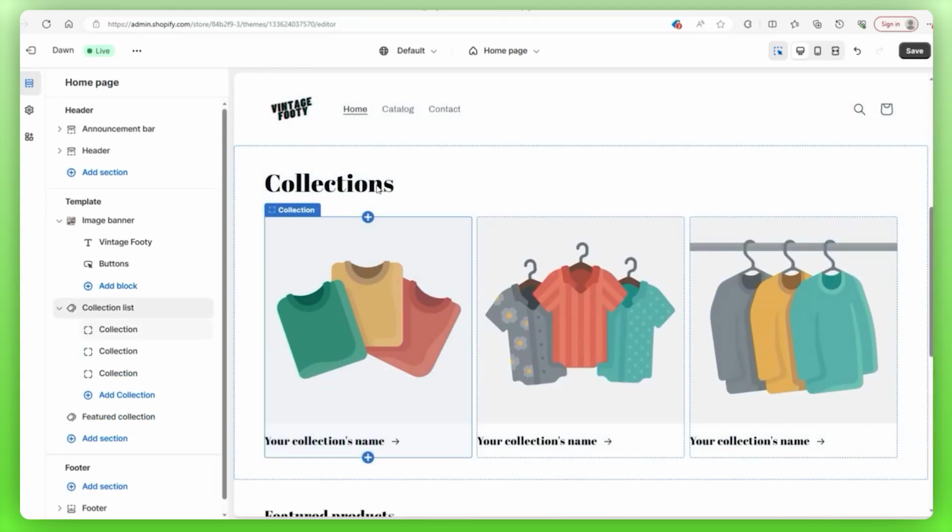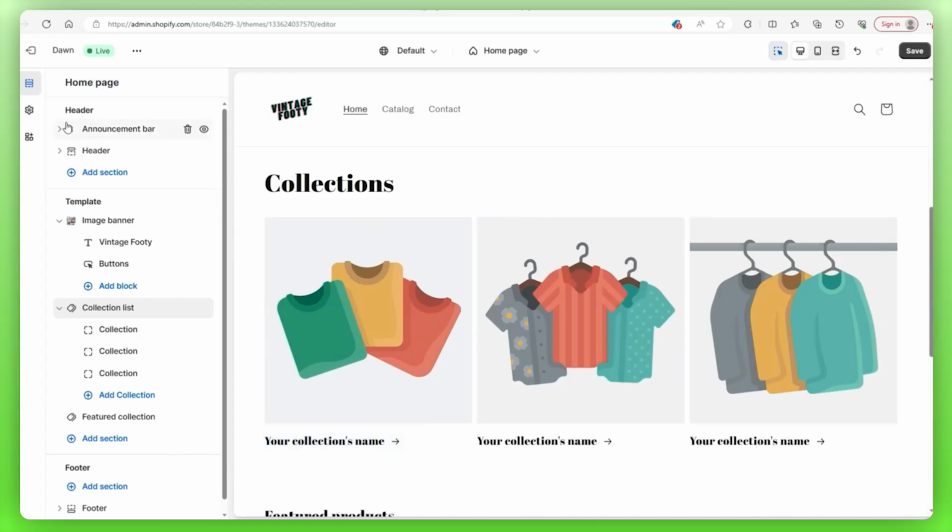Reason being for adding the collection is because I'm going to categorize our teams according to what jerseys I have. So I'm going to do a 2-for-1. I'm going to make the products, or add the products rather, and then make the collections list for each team. So let's go ahead and do that.